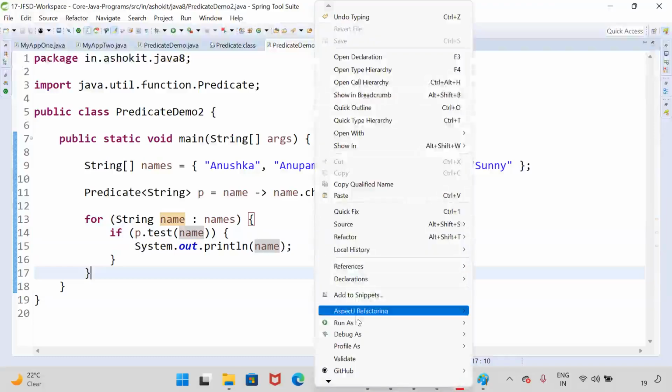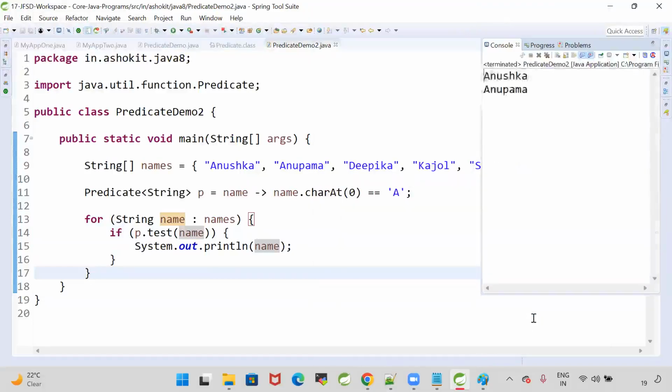Run this program, run as Java application. Anushka and Anupama. Only two names are starting with character A. Are you clear? Are you clear with my point?